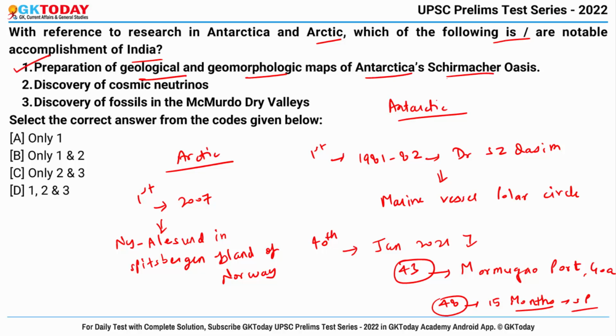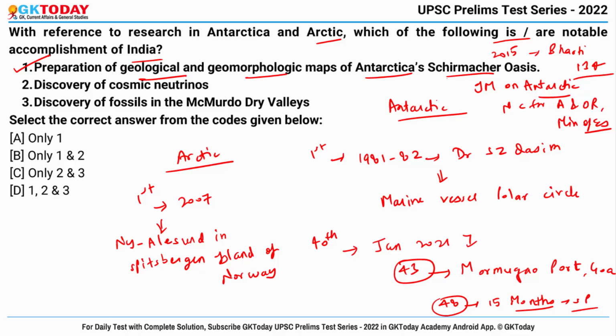And talking about Indian mission on Antarctic, it is a multidisciplinary, multi-institution under the control of National Center for Antarctic and Ocean Research which comes under Ministry of Earth Sciences. And the newest base commissioned in 2015 is Bharti, and it is constructed out of 134 shipping containers. Fine.